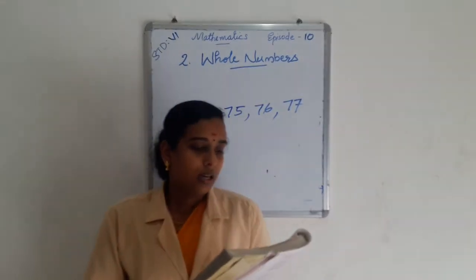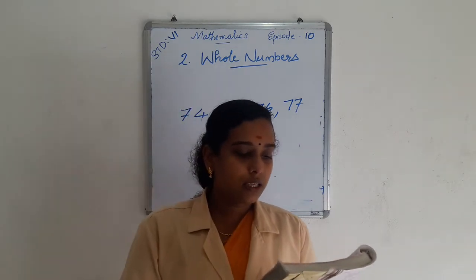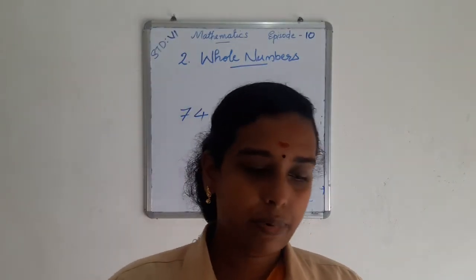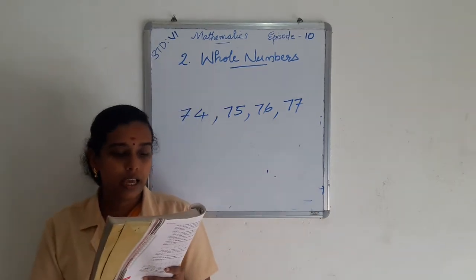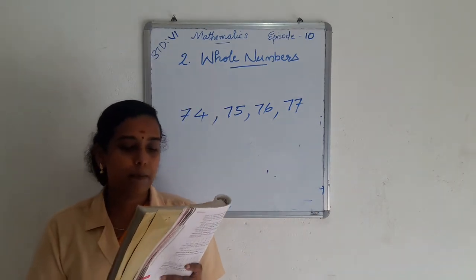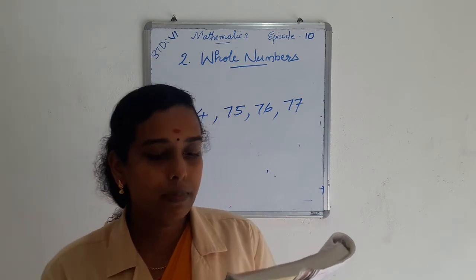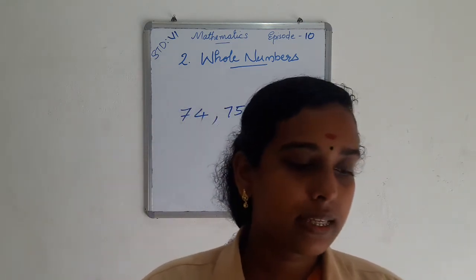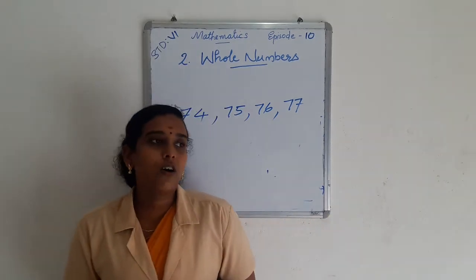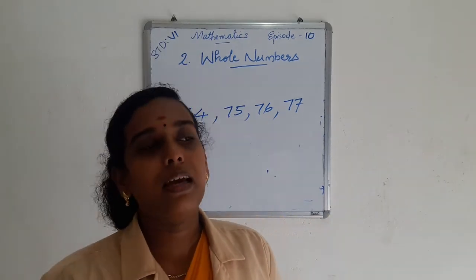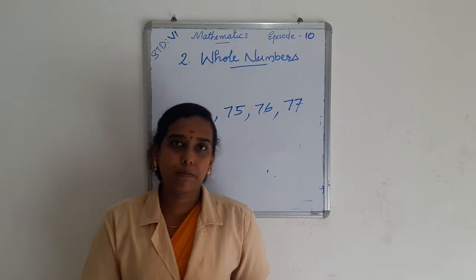And the seventh question: in each of the following pairs of numbers, state which whole number is on the left of the other number on the number line. Also write with the appropriate sign, that is greater than or less than, between them. So the smallest number comes on the left side of a number line.